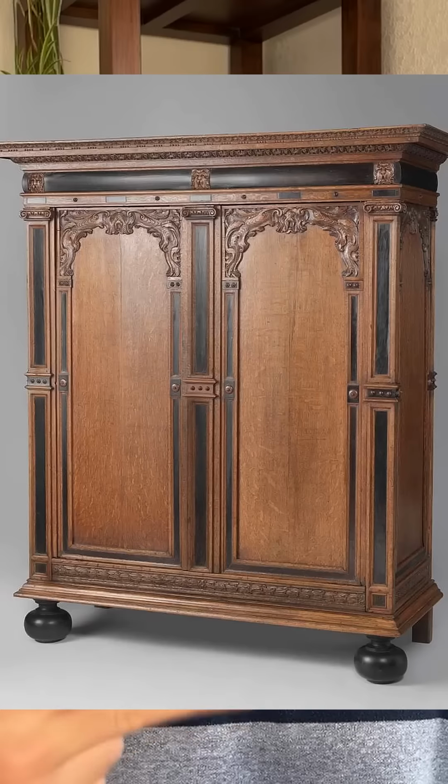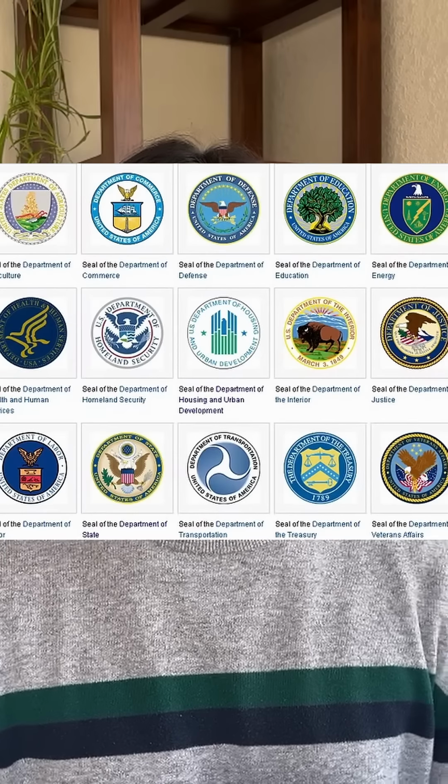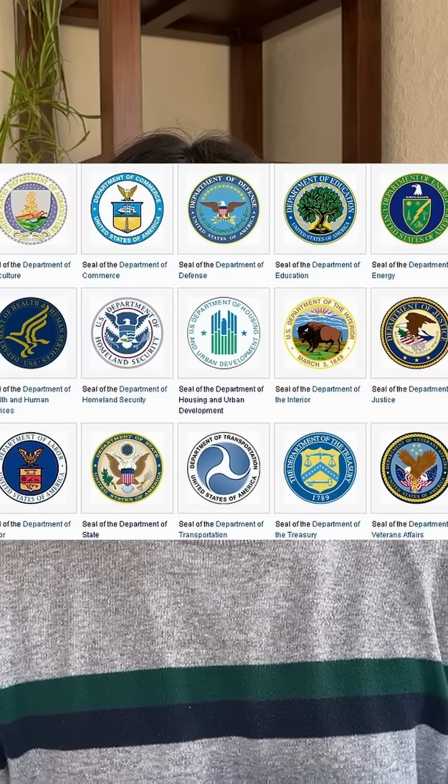Moving on to the next branch, we have the executive branch, which gets its powers from Article 2 of the Constitution, and most famously includes the president, the vice president, and the cabinet. The cabinet is actually not fixed in size. The people that have to be in the cabinet are the heads of the executive departments, of which there are currently 15. But the president also has the right to appoint additional official positions and elevate them to the cabinet level. And there are currently 10 positions that are elevated that way.